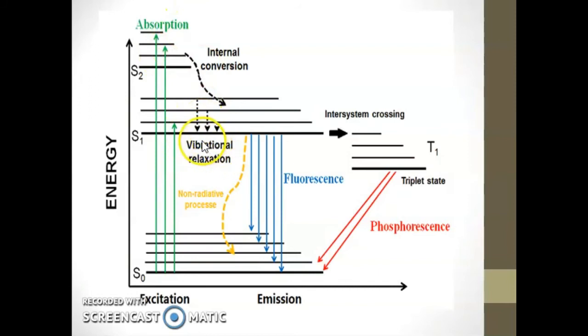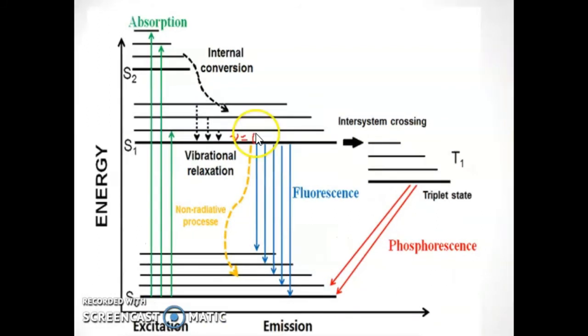From here, they generally lose energy very rapidly through non-radiative processes: vibrational cascade, internal conversion, intersystem crossing, etc. They eventually reach the zeroth vibrational level, that is nu equal to 0, of S1.